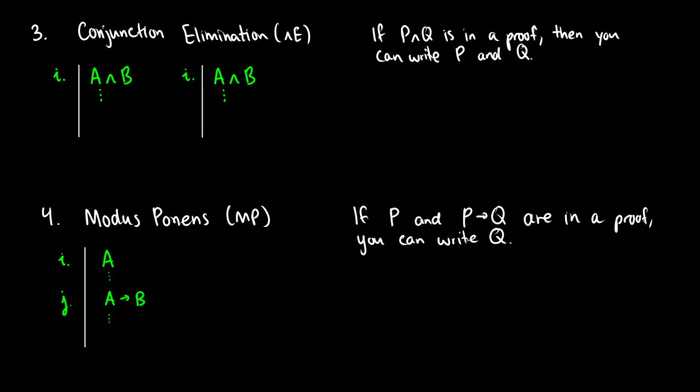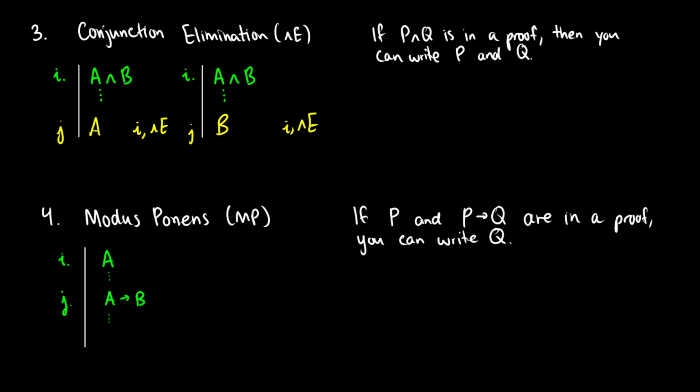The third rule we have is called conjunction elimination. Basically, if A and B is true, we know that both A is true and B is true. So there are 2 different ways you can use the rule. Either you can put A down, and you would justify this by saying line I, and elimination, or conjunction elimination. Or we could take B, and this would also be from line I, conjunction elimination.